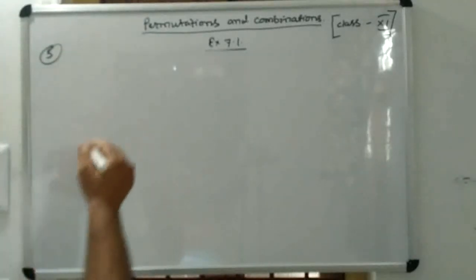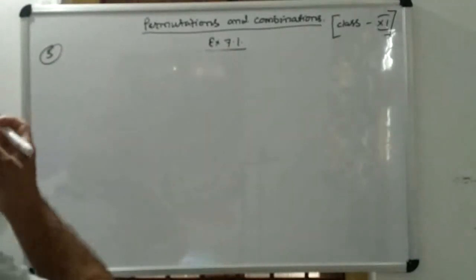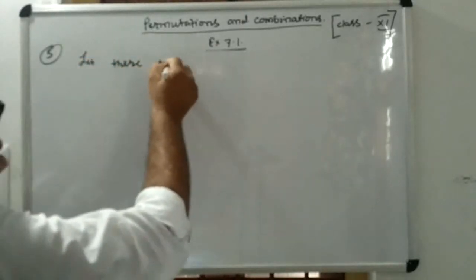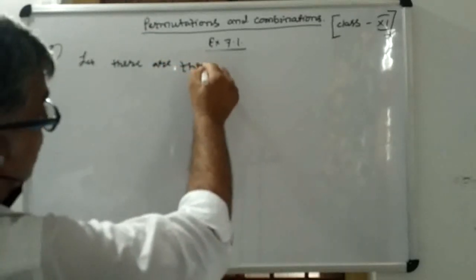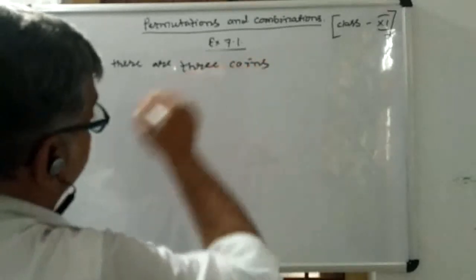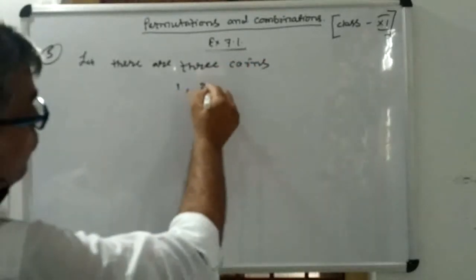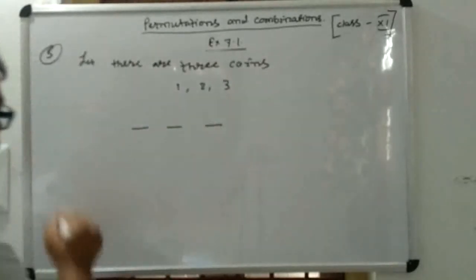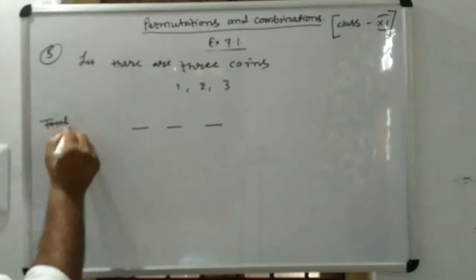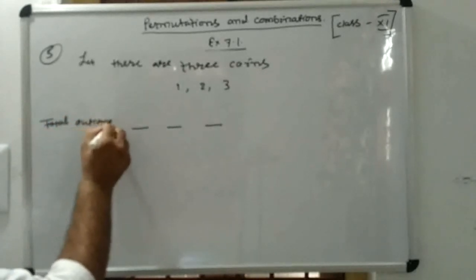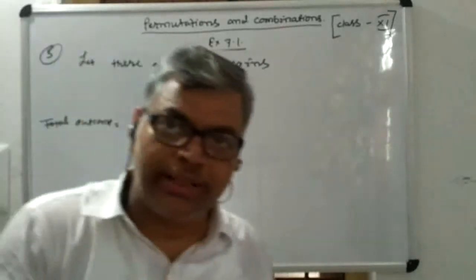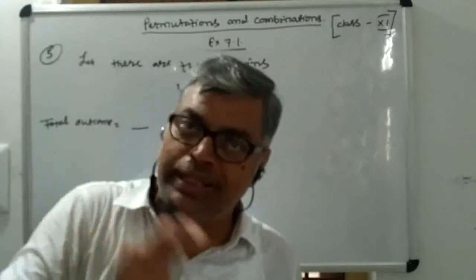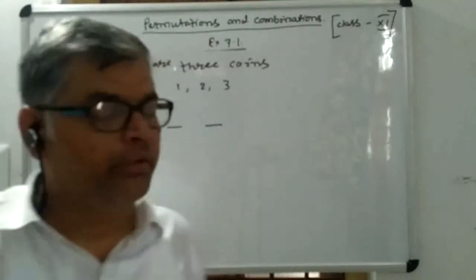So suppose there are 3 coins, 1, 2, 3, and now you have to find the total outcomes by tossing 3 coins or 1 coin 3 times. Either you toss 1 coin 3 times or 3 coins 1 time, the outcome will be the same.